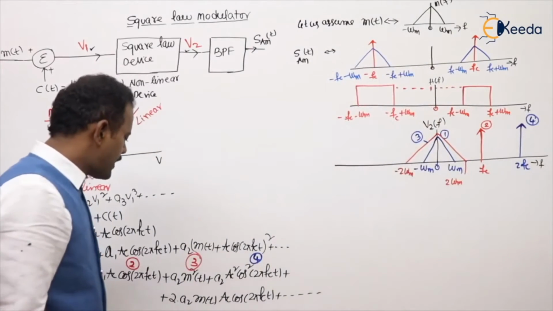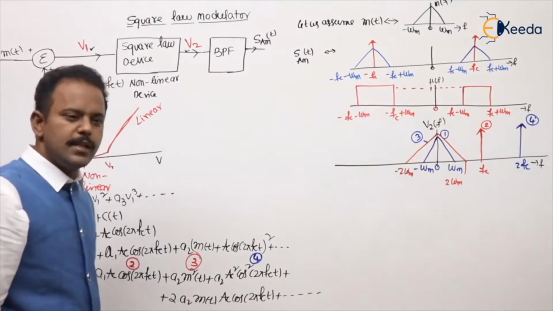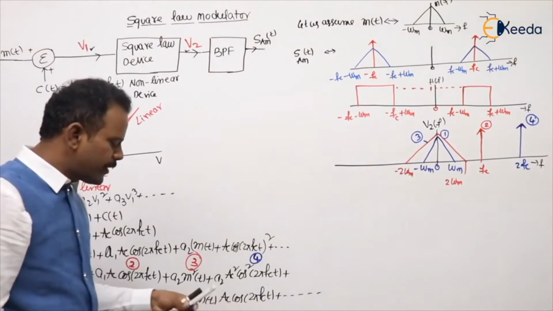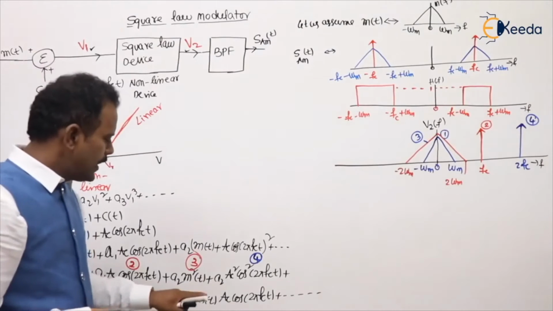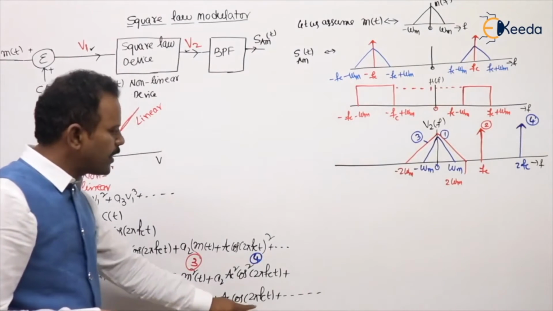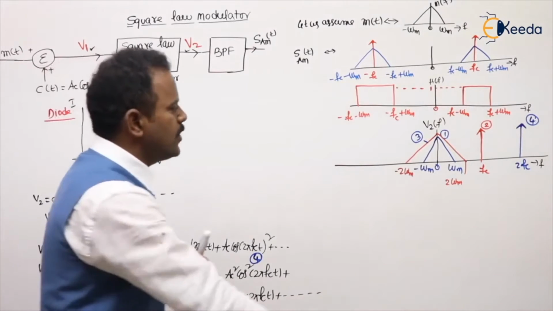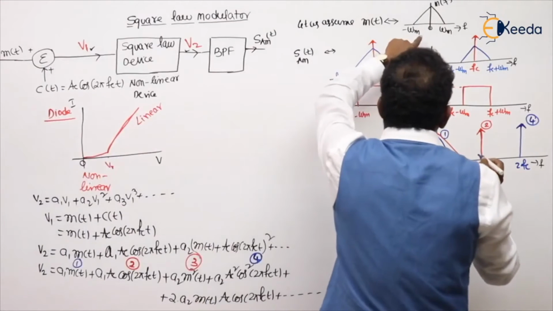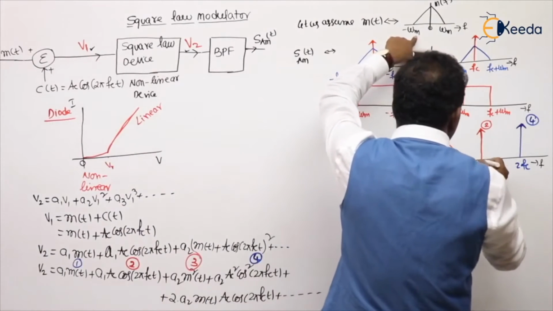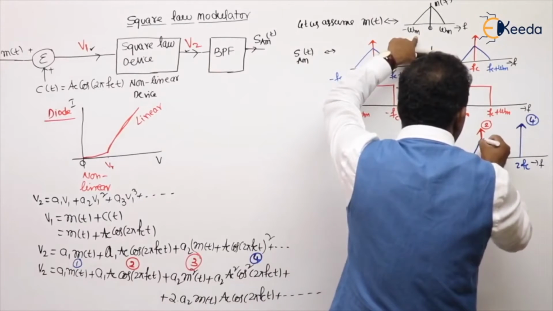What is the next term we are having? 2a2, don't bother, m times cos. Any signal, what I told, if you are multiplying with cos, its frequencies are shifted to the frequency of the cos. Are you understanding my point or not? So m of t frequency is shifted to the frequency of the cos. What is the frequency of the cos there?